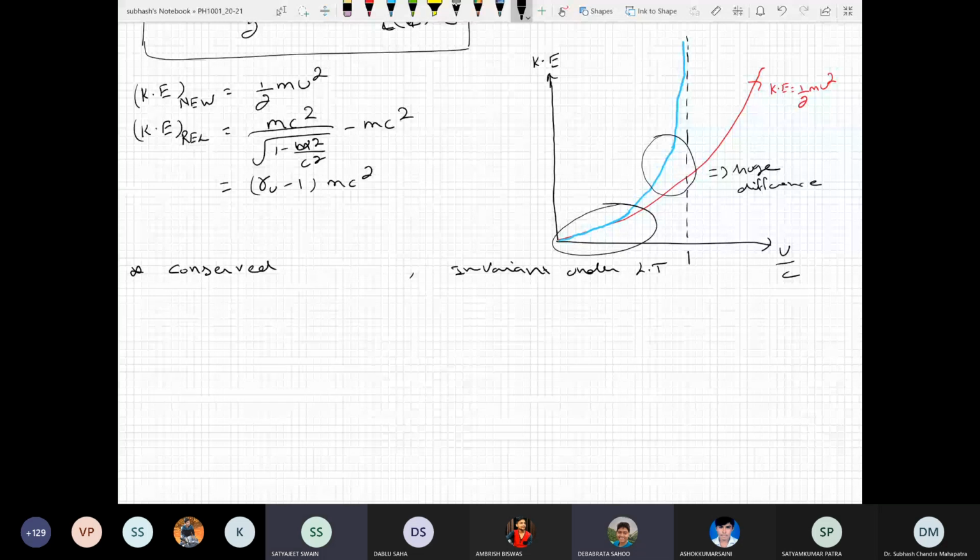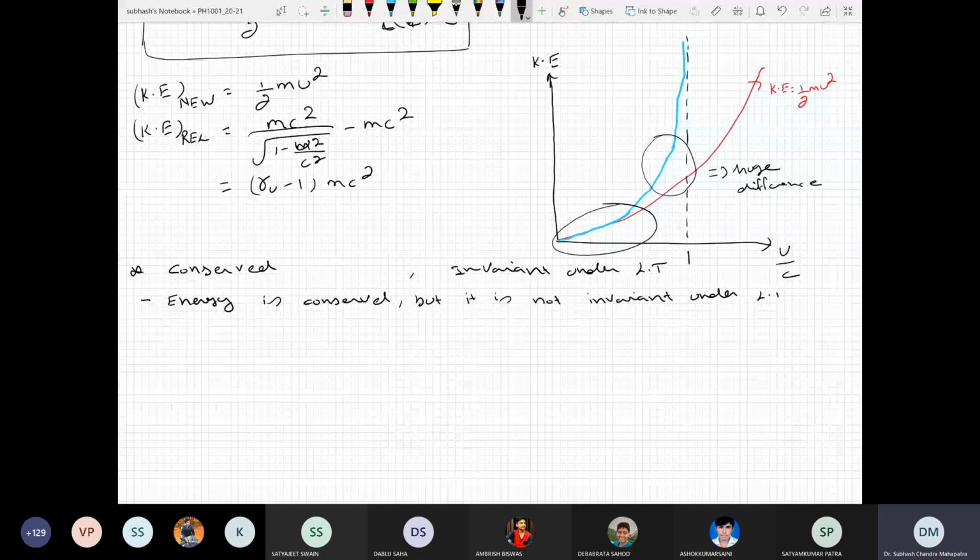It does not vary with time. Under Lorentz transformation, the value won't change. Okay, so this energy is conserved, but it is not invariant. So it can change under Lorentz transformation.